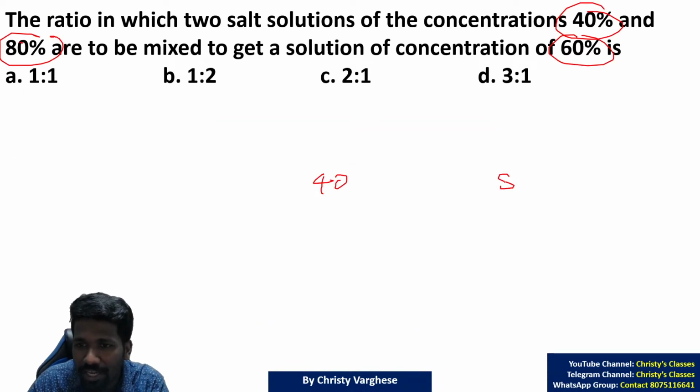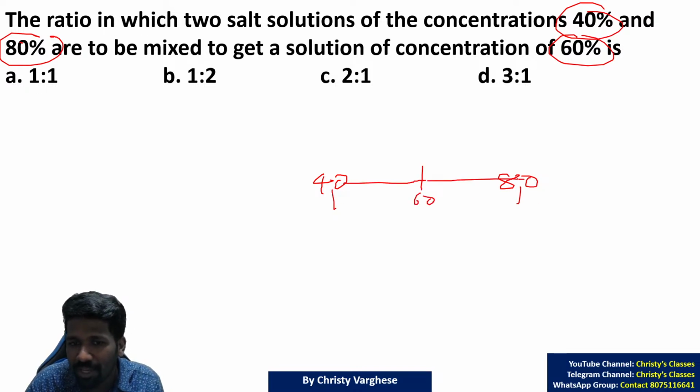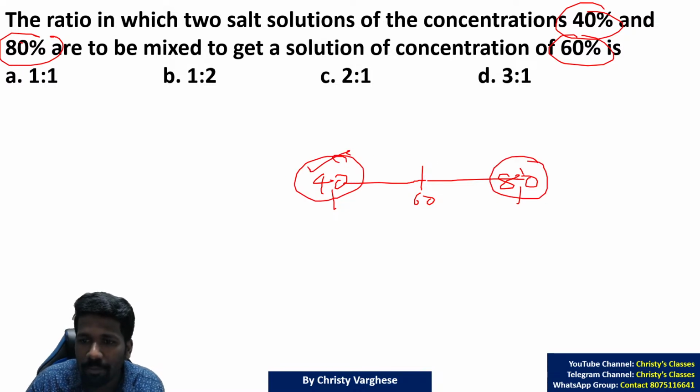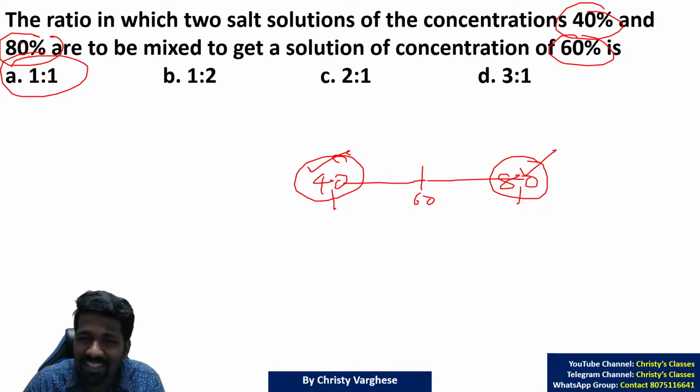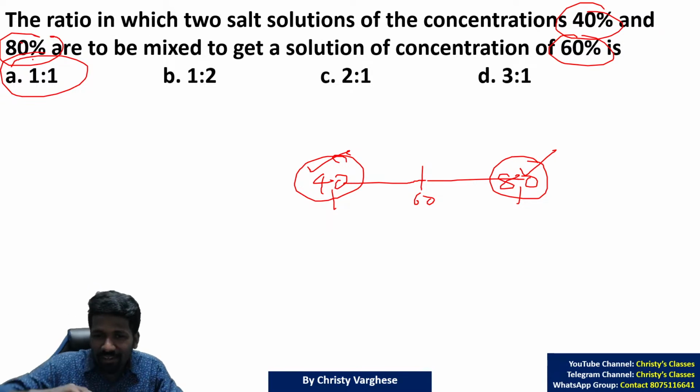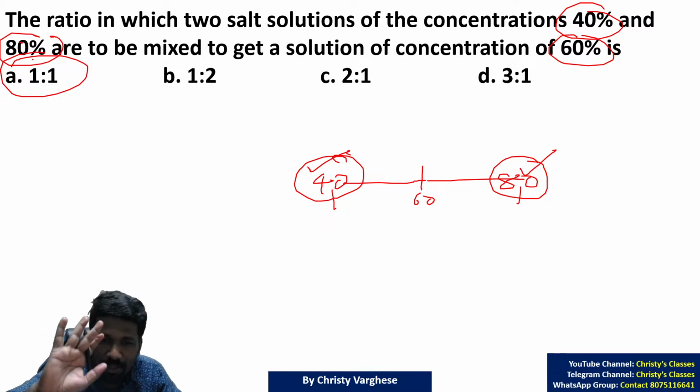40 degrees and 80 degrees mixed, you are getting 60. The exact middle of 40 and 80 is 60. What is the meaning? You are equally mixing it. The amount of this and the amount of this is equal, that is 1:1. Without even drawing the diagram, you can answer this if you know the logic behind the diagram. But as this is a 30-minute video series, if you are not understanding this point, for the time's sake, you skip the logic behind it.